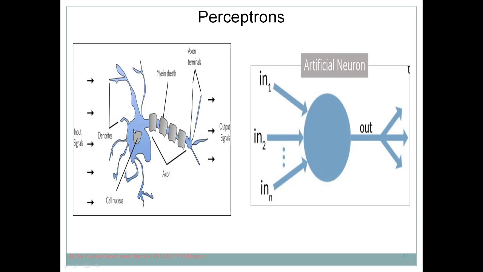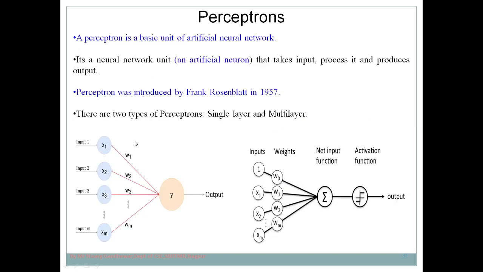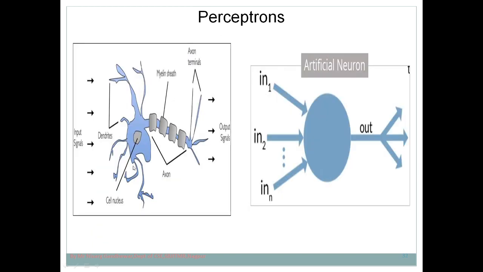Like this, in the human brain, it accepts the input through dendrites, and then this is the cell nucleus where actual processing takes place. Processing of information takes place here. Similarly, in your brain, the nucleus is an important part of any neuron where processing of information takes place. Through dendrites it accepts the signal and provides it to the nucleus for processing. This is the axon, and through the axon the output generated by this neuron is provided as an